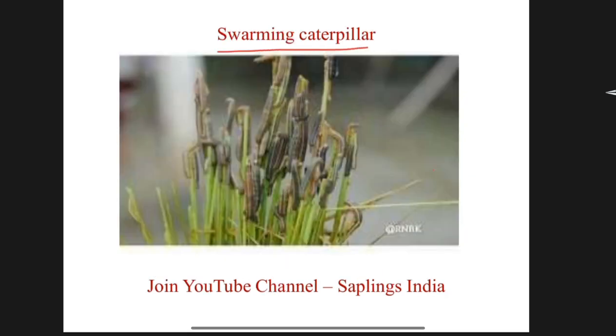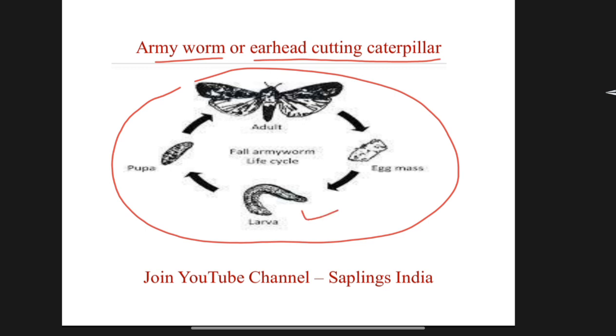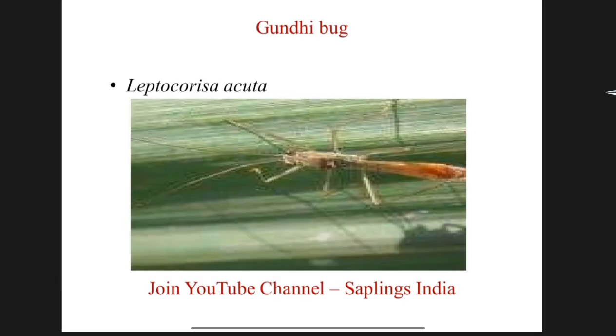Swarming caterpillar. The caterpillars on rice plant are swarming caterpillars which completely destroy the rice plant. Armyworm or earhead cutting caterpillar. This is the life cycle of armyworm: egg, larva, pupa, and adult. Gundhi bug insect. The zoological name of this insect: Leptocorisa acuta.